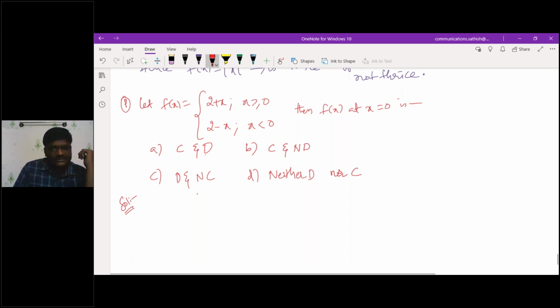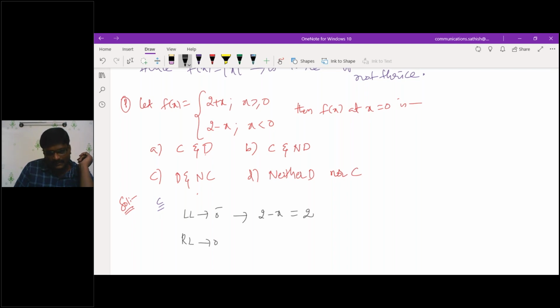For continuity, what is my left limit? At 0 minus, it is 2 minus x, which is 2.